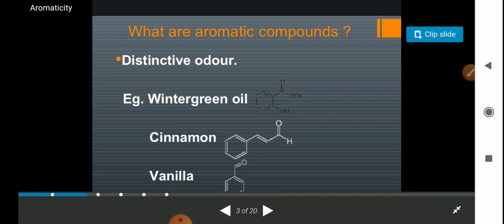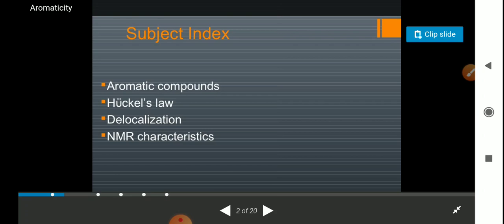Now, this aroma means some organic compound smelling or having a good flavor.